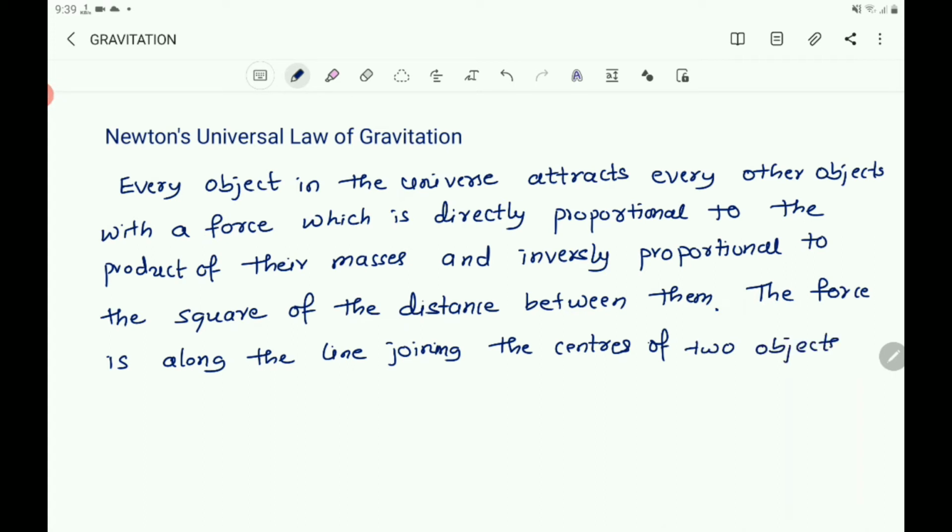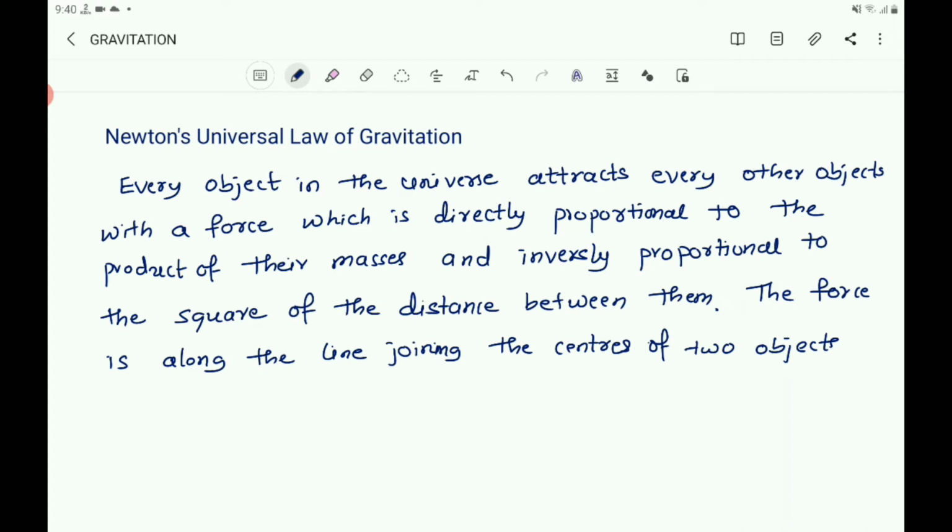So what is the statement of Newton's universal law of gravitation? Every object in the universe attracts every other object with a force which is directly proportional to the product of their masses and inversely proportional to the square of the distance between them.